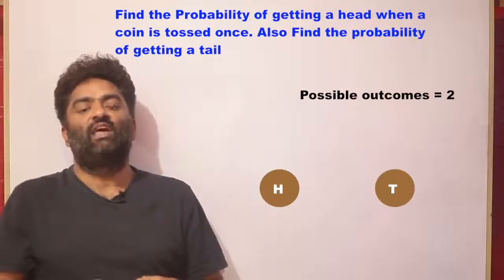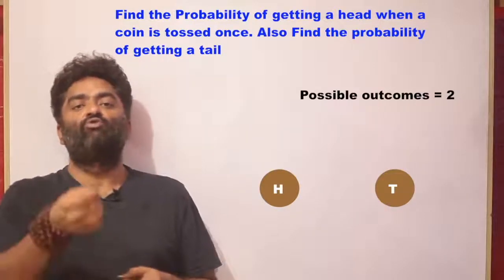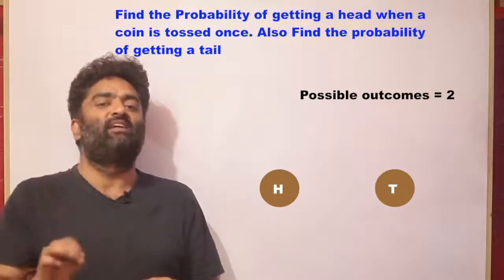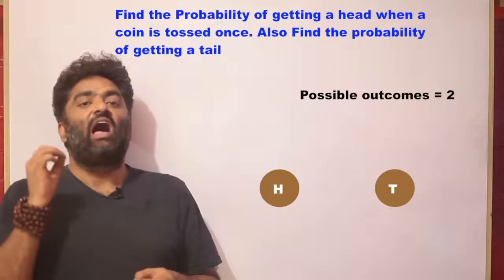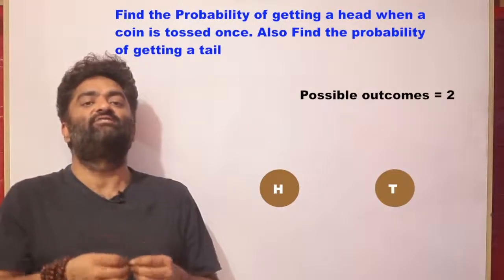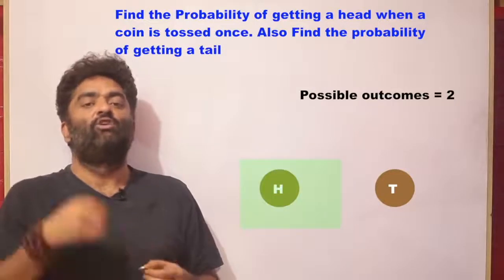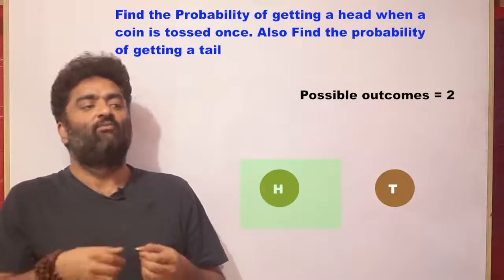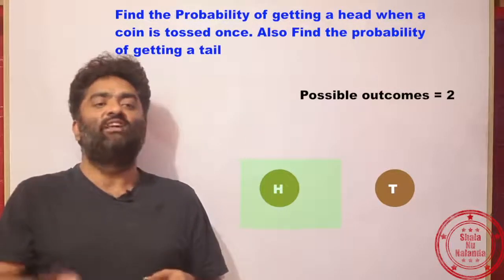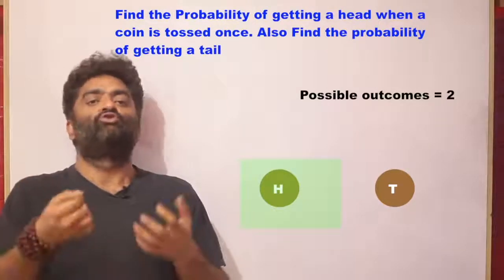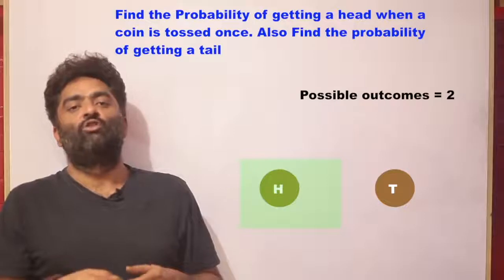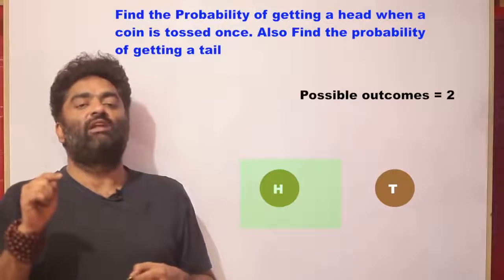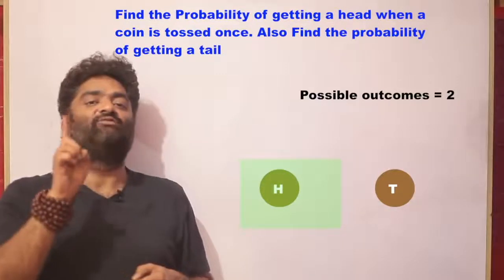Now let me frame the question and I say, what is the probability of you getting a head when you toss a coin? Now when I look at the question, it says, what is the probability of getting a head, right? I want a head to happen. That means it is favorable for me that head should appear. So that is what we mean by favorable outcome, an outcome that you want to happen. For example, you might be in a bet with someone and you say if head comes, he will give all his property to you. So the head coming is favorable to you. So out of these two events, if I say what is the probability of getting a head, head is the favorable outcome, and that is 1 in number.